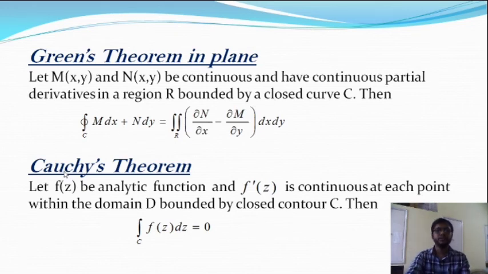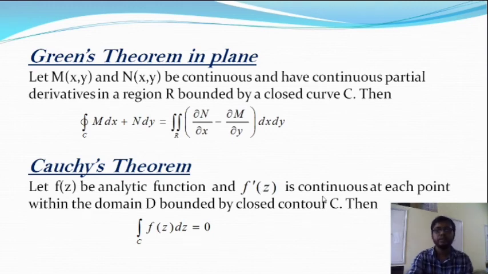Next we are going to talk about Cauchy's theorem. Here is the statement of Cauchy's theorem. Let f of z be an analytic function and f dash z be continuous at each point within the domain D, where D is bounded by the closed contour C. Then the integration over C of f(z) dz is equal to 0. This is the statement of Cauchy's theorem. In that case the function f of z is analytic, as well as f dash z is continuous.